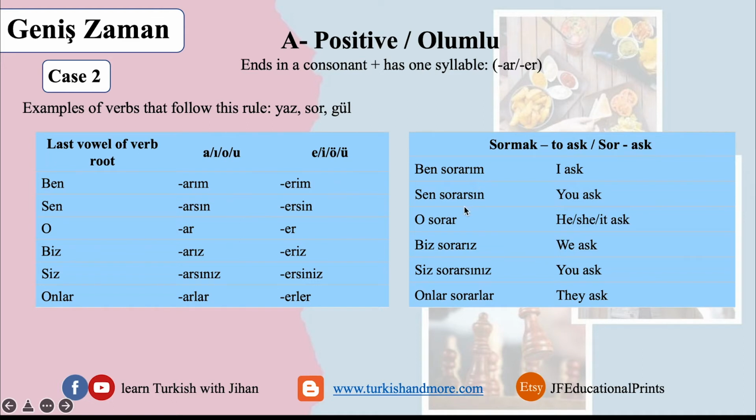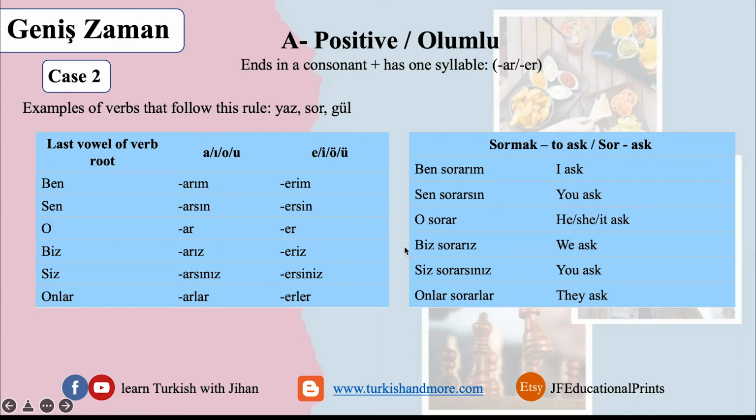Let's see the second one. Also, the last vowel is O. Use R, A-R. And because the last vowel of R is A also, use sın, arsın. Sen sorarsın, you ask. O sorar, we don't have a suffix for the personal pronoun o. Biz sorarız. Siz sorarsınız. Onlar sorarlar.